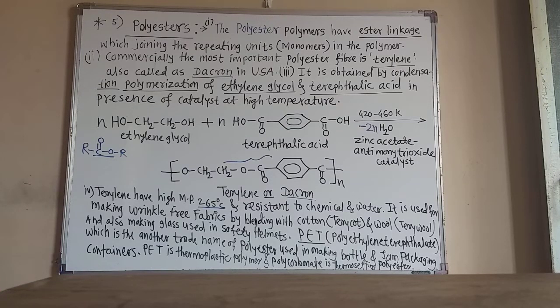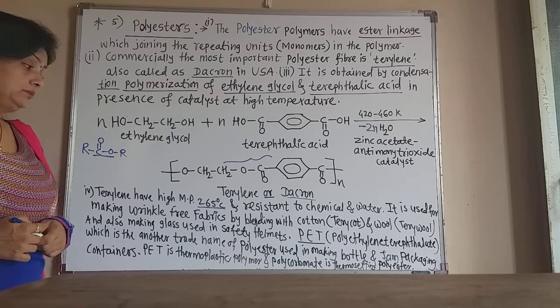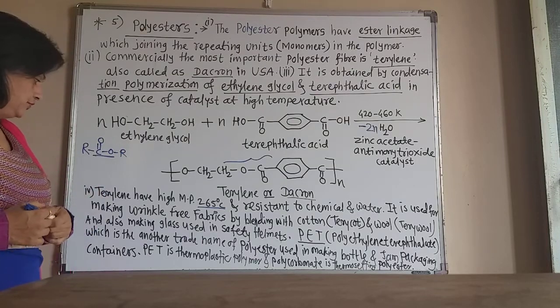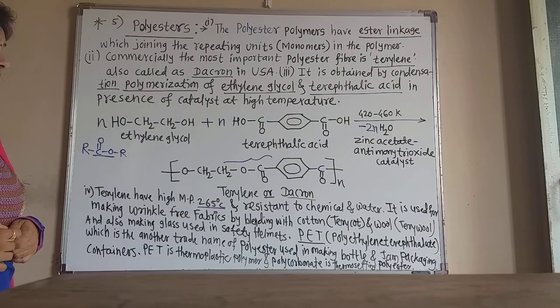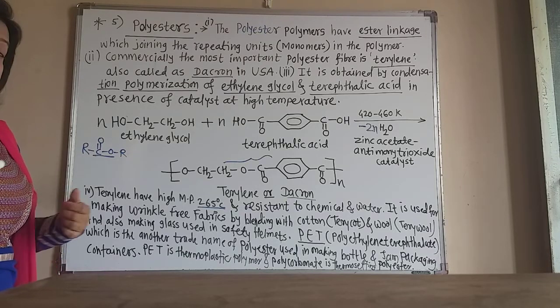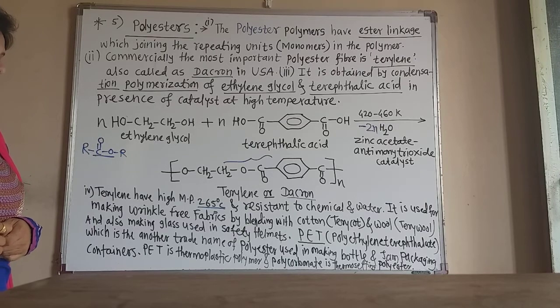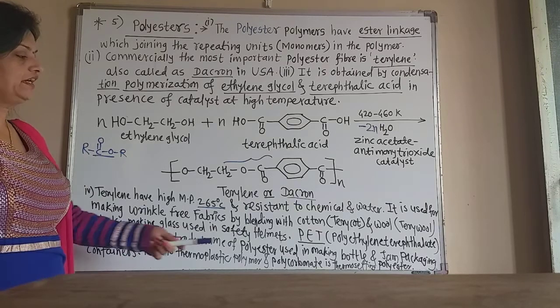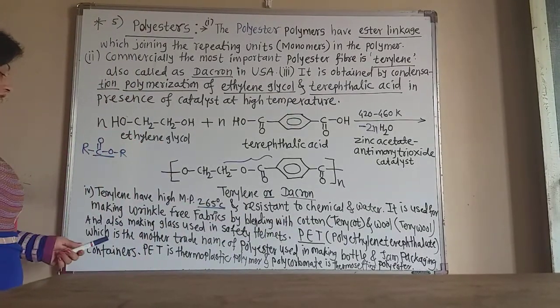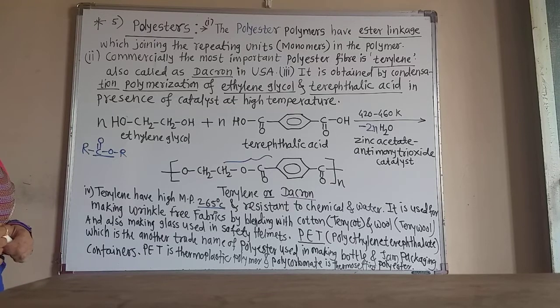Now also it is used to make the glass of the safety helmets. This is a very important polymer. It is used in making the glass of the safety helmet. Again the PET, that is the polyethylene terephthalate. Now this is another trade name of the polyesters, polyethylene terephthalate. In short it is called as the PET. It is used in making bottles, jam packaging, containers and so on.